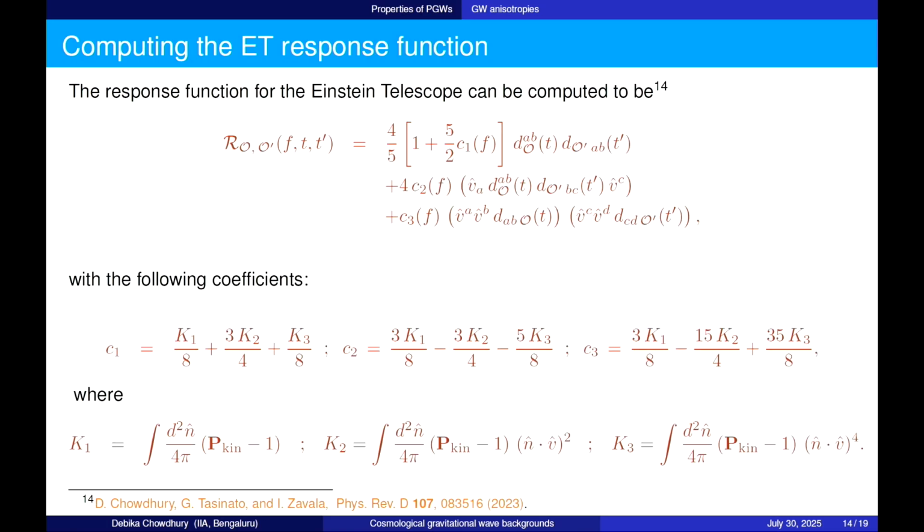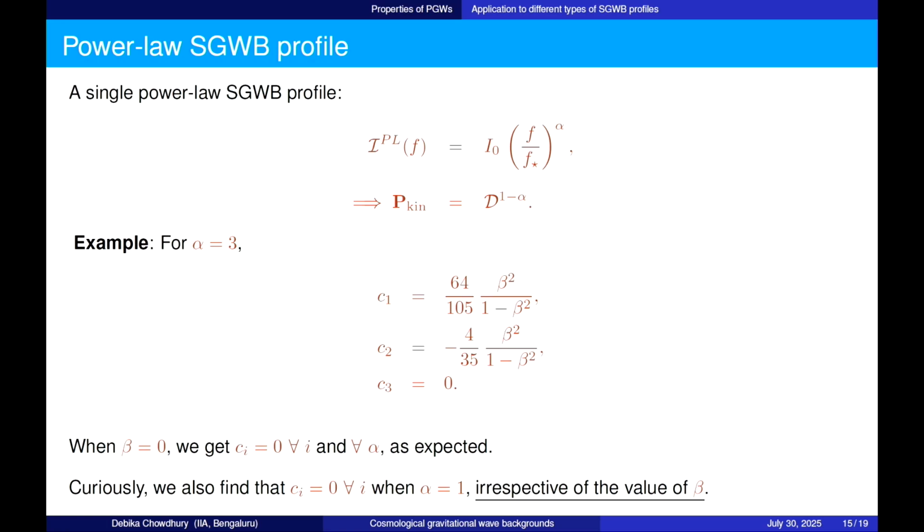So we can compute something known as the response function. This essentially is a way of telling how well a signal will be detected by the instrument. We calculate this for the Einstein Telescope. Apart from all these contractions between the Einstein Telescope detector arms and the velocities, we have these three coefficients C1, C2, C3 which quantify how high the amplitude of these anisotropies is going to be, and they involve various integrals over the P terms as well as the directions. But for a power law case, this can be evaluated analytically, and it only depends on the spectral index basically. Here you can see that if alpha is 1, then there is no anisotropy because the P factor will become 1.